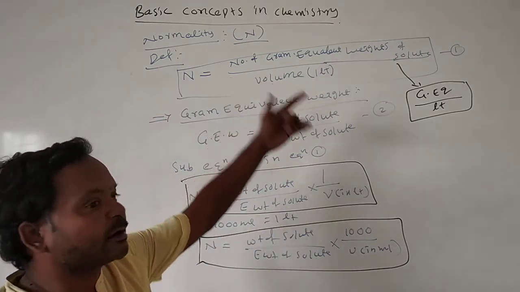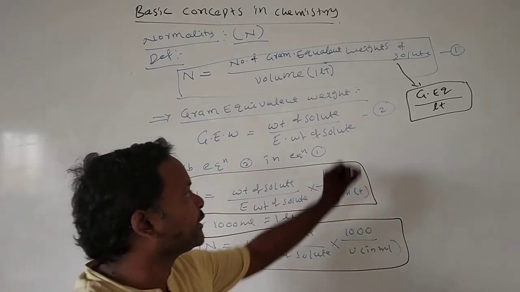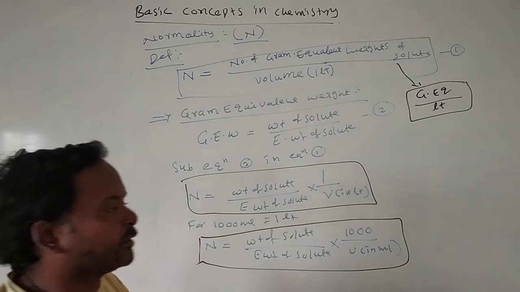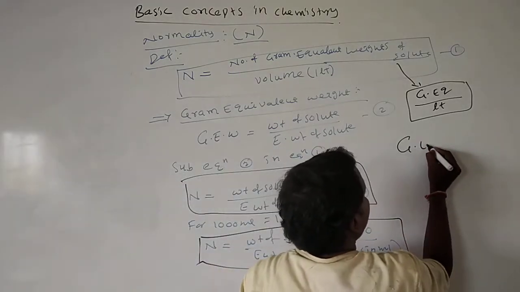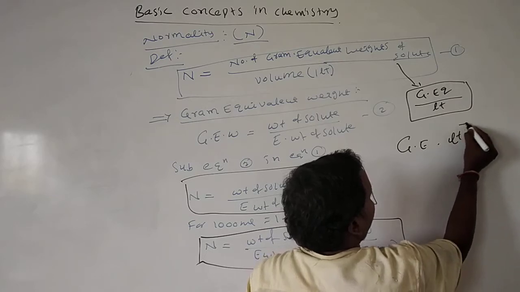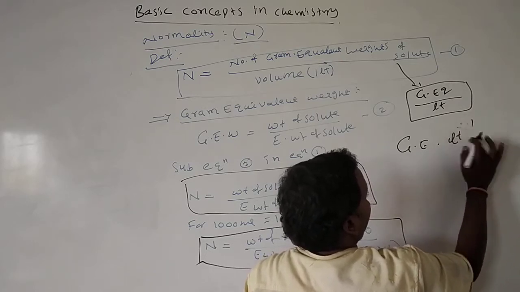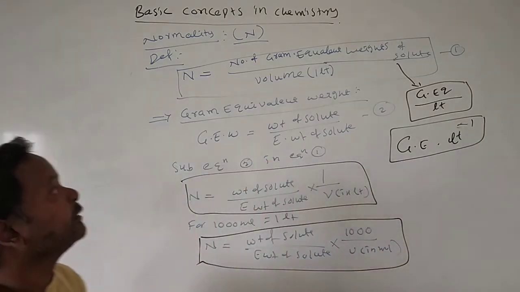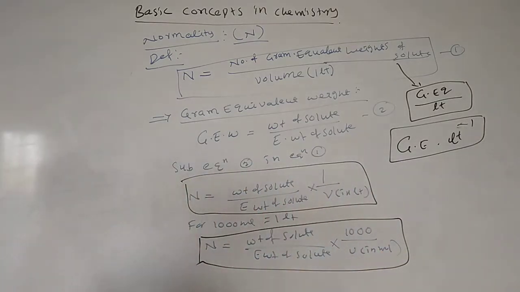But here gram equivalent weight is there, so gram equivalent weights per liter. This may be written as G-E per liter, per liter meaning to the power -1. Like this also we write. Yes, this is about normality.